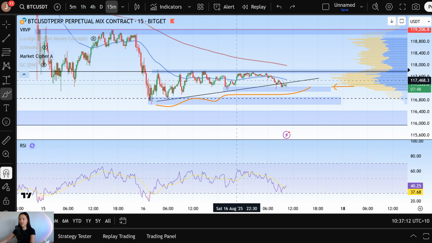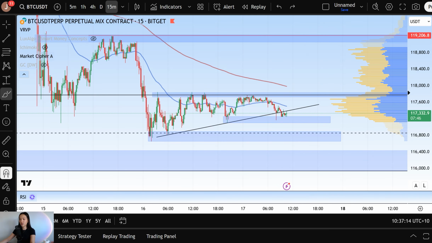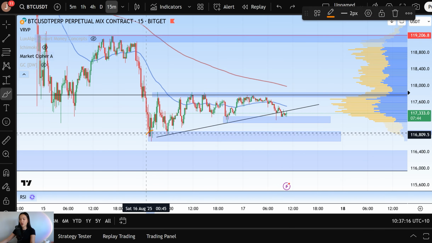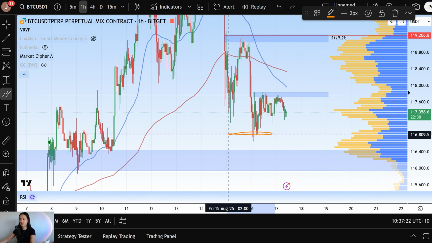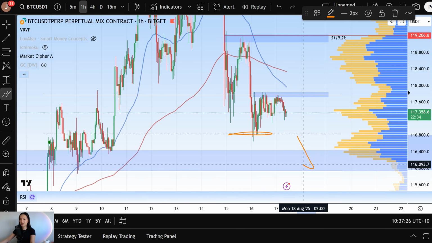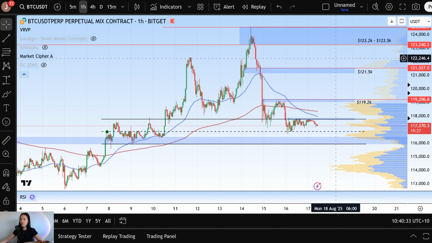lower high, or that first level of support there at 117,000, we'll move down to our range low here to then retest the midline of our current short time frame range right there at 116.8 thousand. And if we lose that, then we'll go down to retest the range low at 116K flat. Now that pushes us into the topic of a potential for a higher time frame correction, or even steeper correction